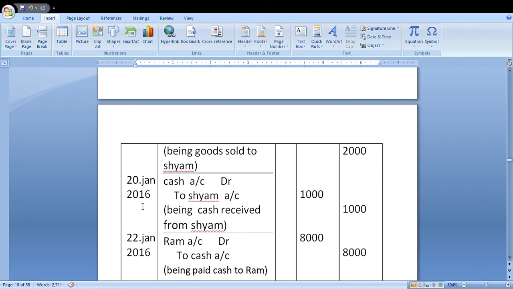January 2016, cash account debit to Sam account. Being cash received from Sam. Enter the amount in debit and credit columns. This transaction is over.